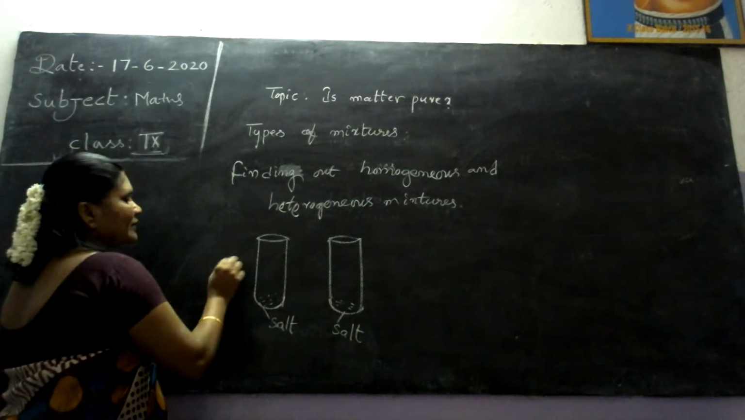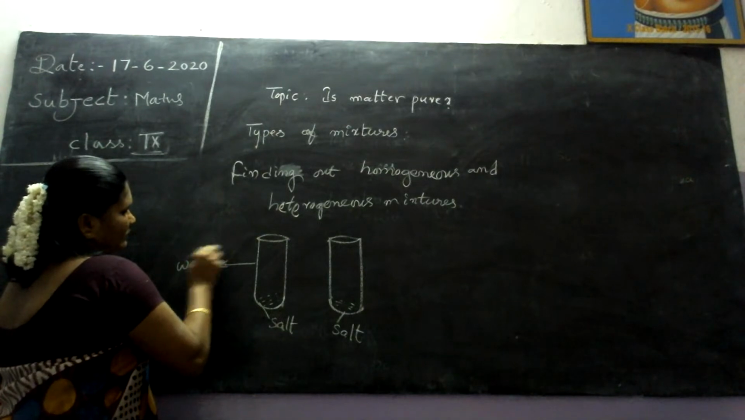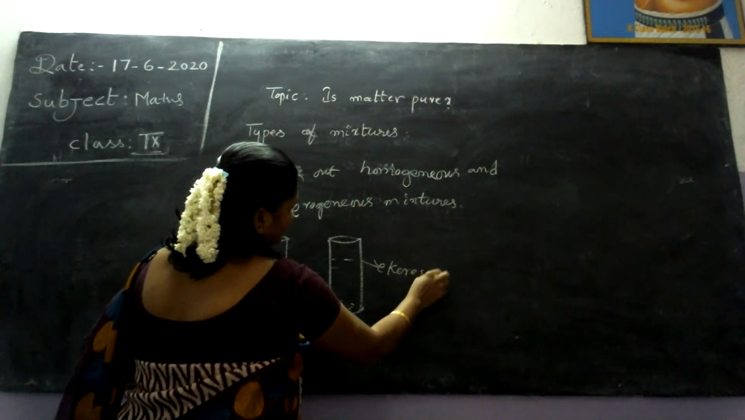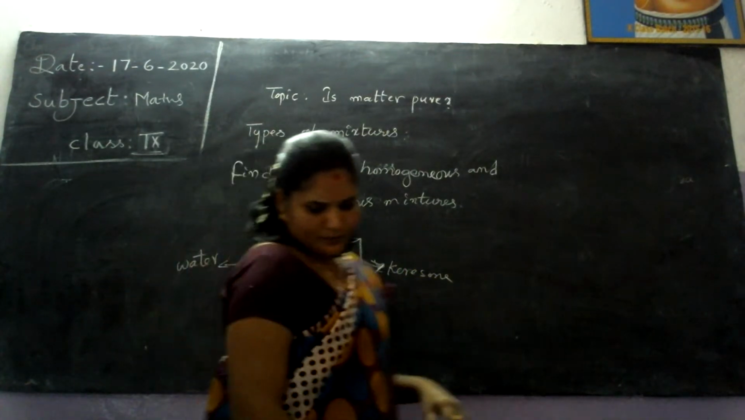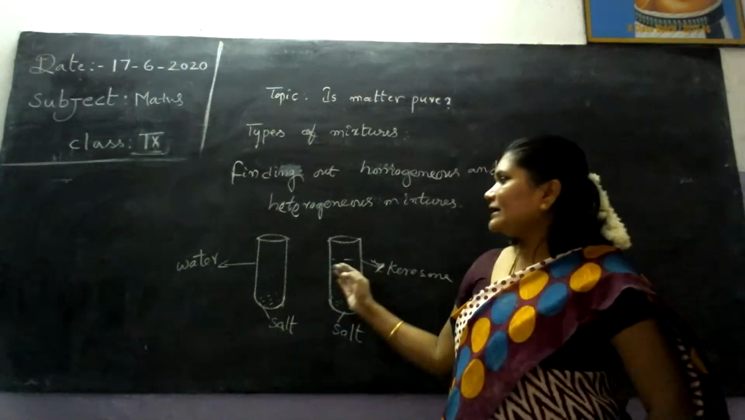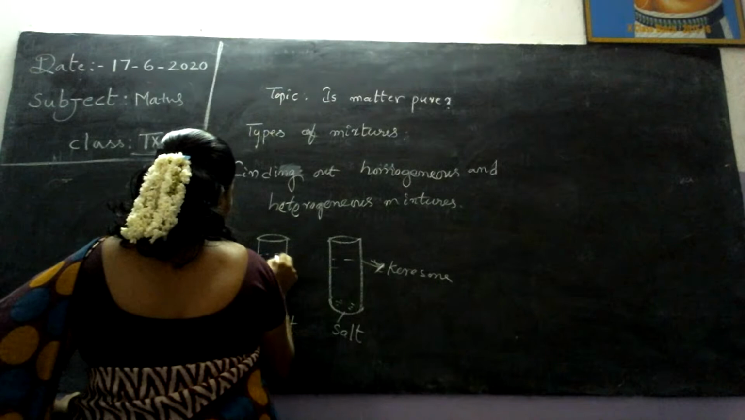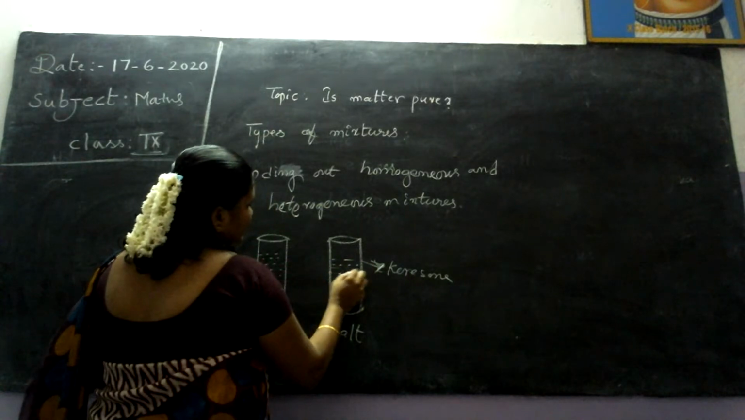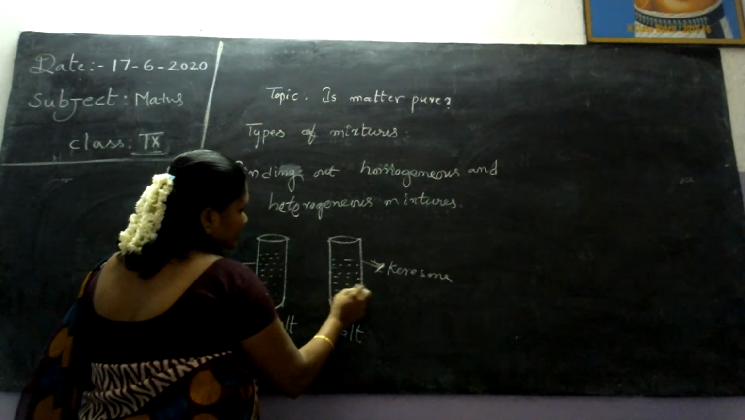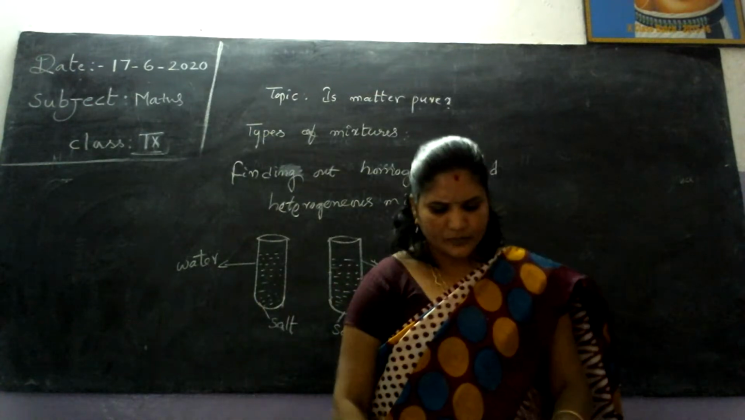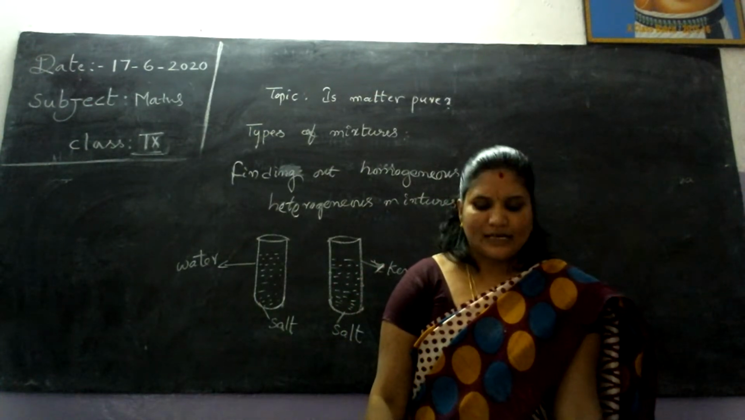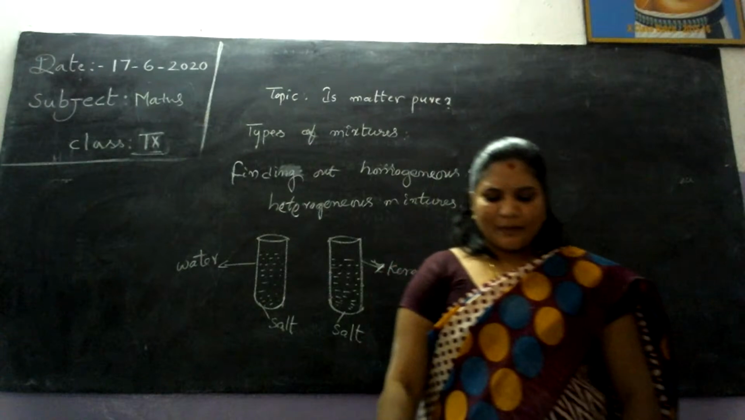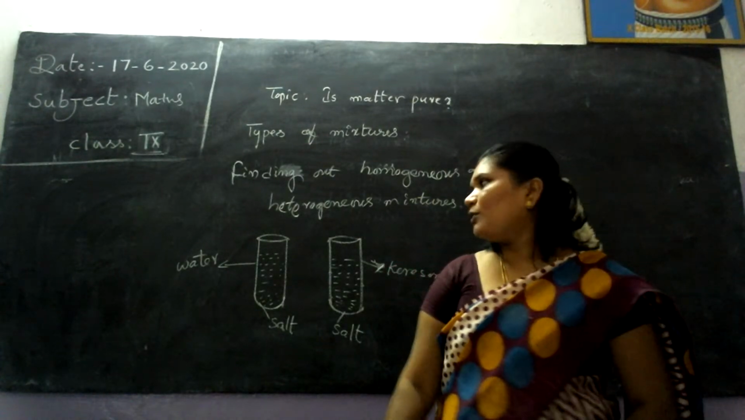One test tube we fill with water. Another one we fill with kerosene. Stir it, that means shake well. After filling the water in the first one and kerosene in the second one, stir it. So, what do you notice? In the first test tube, can you observe that the salt dissolved completely? Such types of mixtures we call homogeneous mixtures.